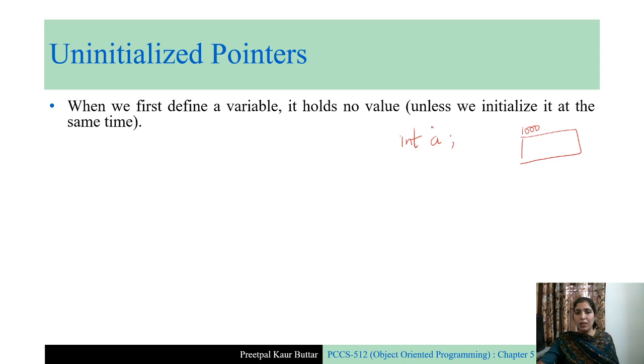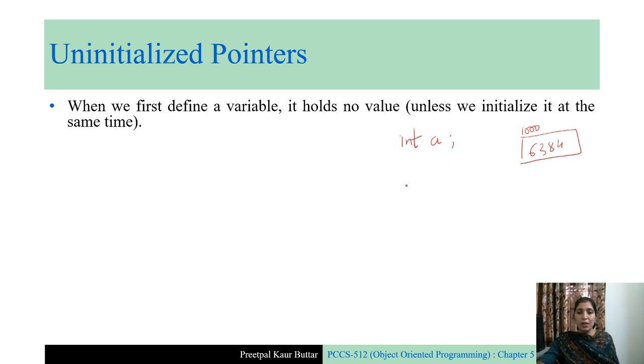Because you have not initialized it, you have not put any value inside this memory space, so it will contain some garbage value. In case of normal variables it is okay, we can deal with garbage value.